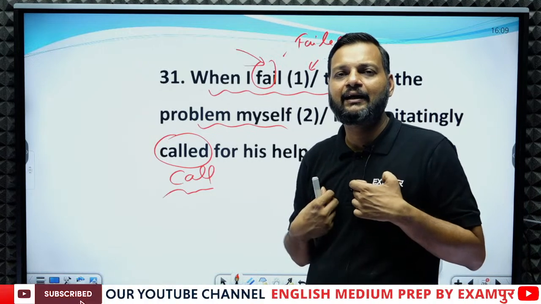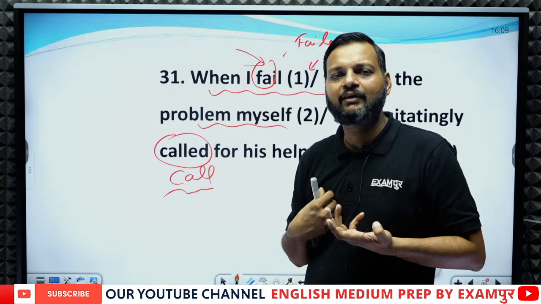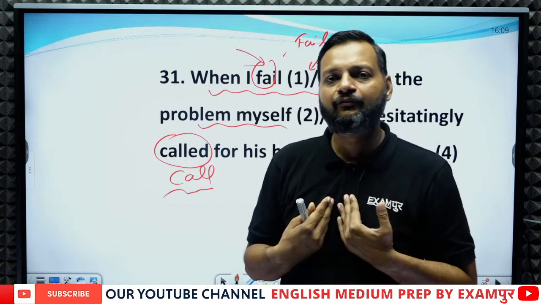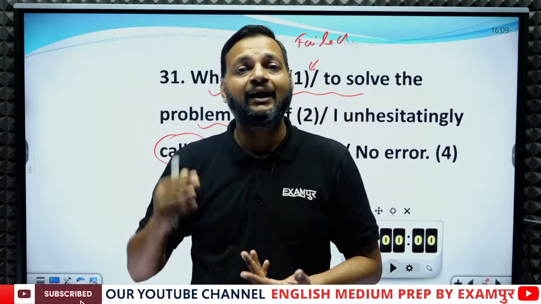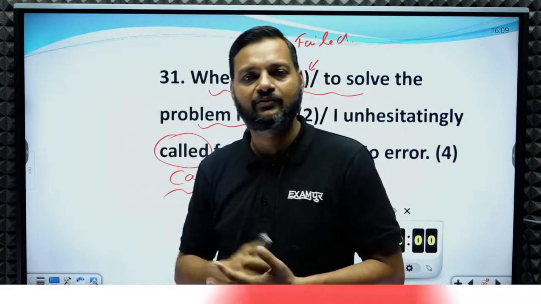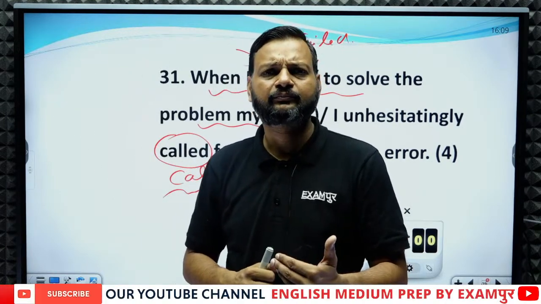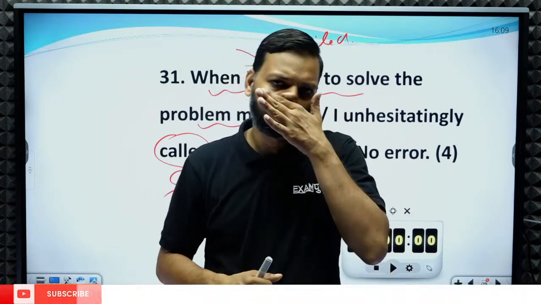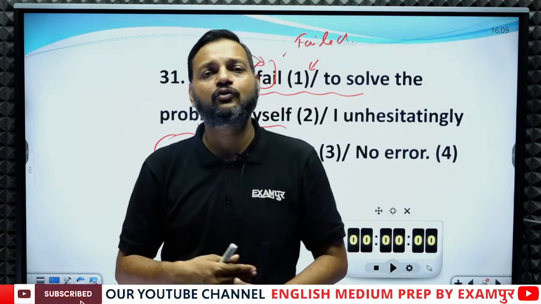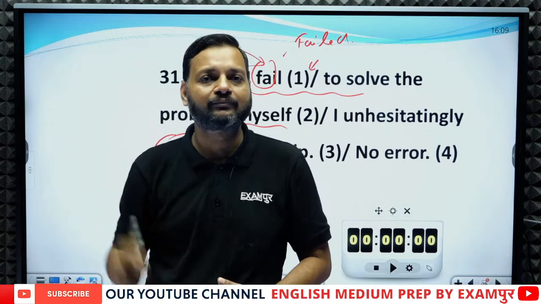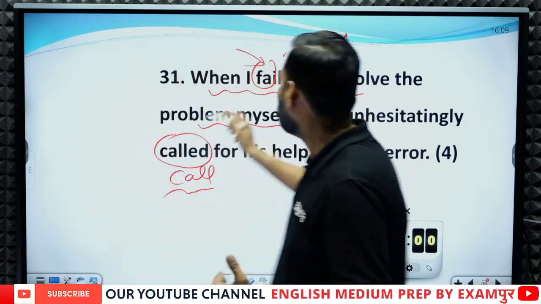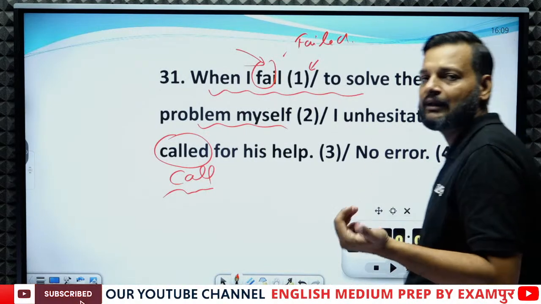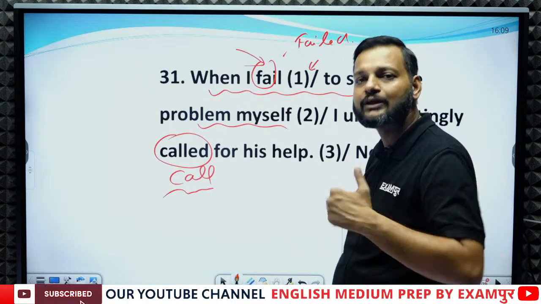For example, I am the youngest brother in my family. And whenever I find myself unable to solve any problem, I unhesitatingly call my elder brothers. So this is a routine. Whenever a child is unable to solve a problem, he calls his father. So this is a routine action. So when I fail to solve the problem myself, I unhesitatingly called for his help. So here this sentence indicates a routine action.